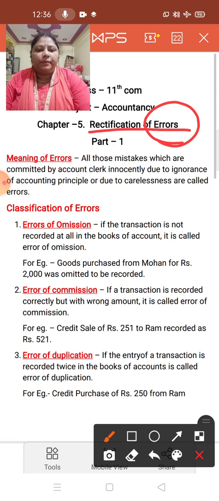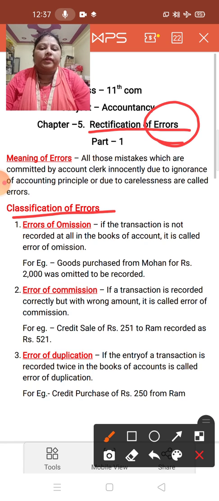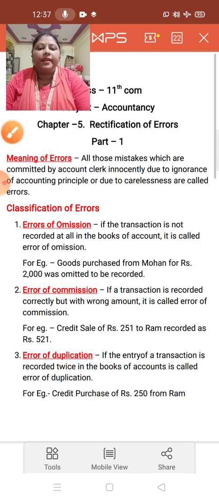All the mistakes which are done by the account clerk due to ignorance of some accounting principle are known as errors. Now in this chapter we will study how to rectify these errors. So first of all, classification of error. How many types of error? So the first one is error of omission. Now what do you mean by error of omission?